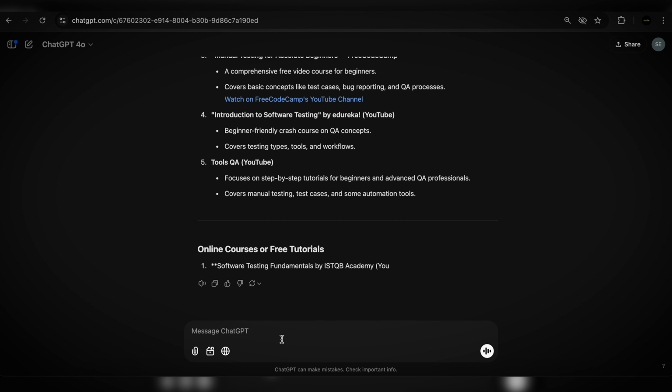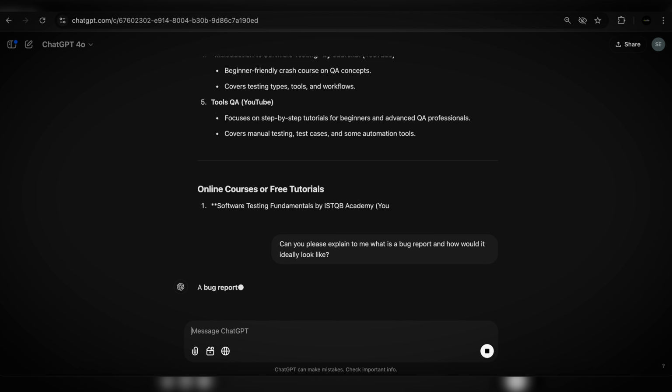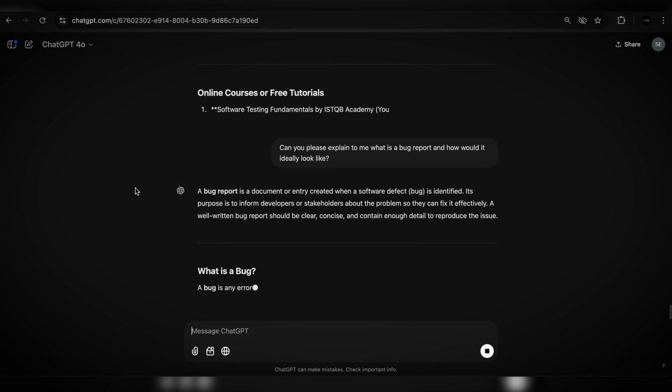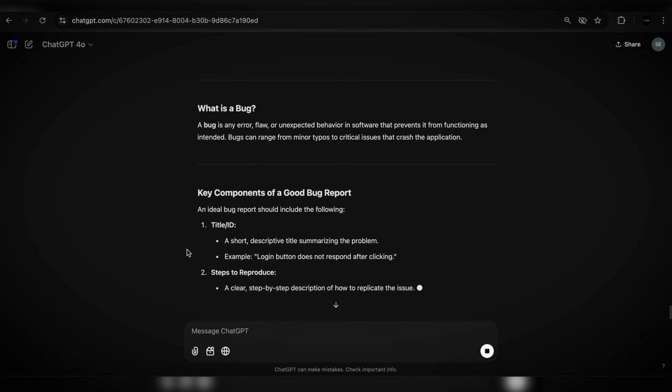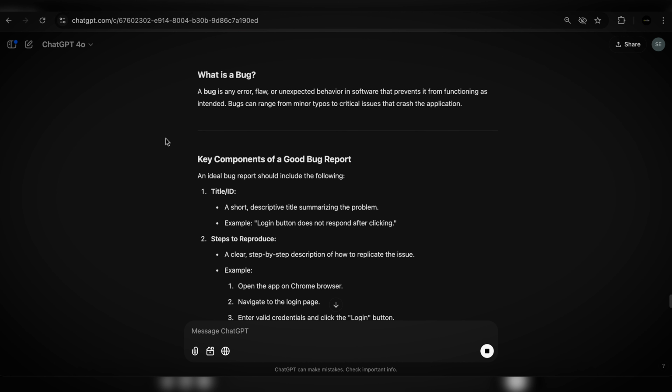So the very basics of software testing are bug reports. Can you please explain to me what is a bug report and how would it ideally look like? Let's see. A bug report. What is a bug? A bug is an error in the application. That's pretty clear for everyone. And whenever we find it, we have to report it so developers could fix it.